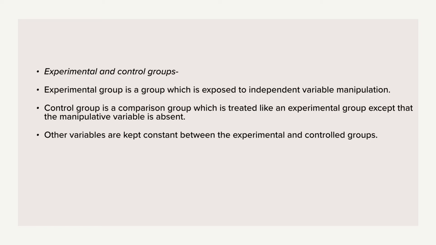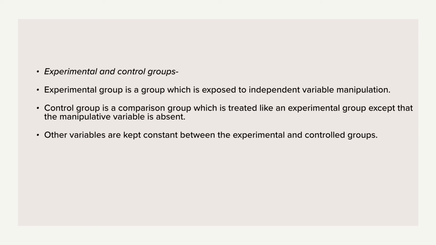For example, the speed with which smoke started entering the rooms, the total amount of smoke in the room, physical and other conditions of the rooms were similar in all three groups. And the distribution of participants to experimental and control groups was done randomly, a method that ensures that each person has an equal chance of being included in any of the groups.